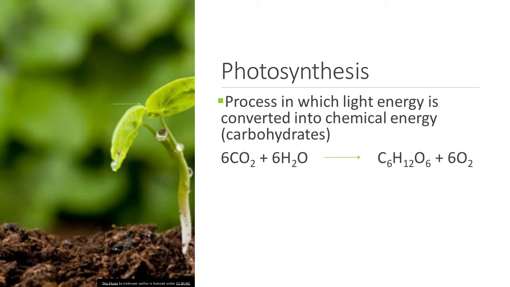The only thing I want you to have in your notes from this slide is that photosynthesis is the process where we take light energy, usually sunlight, and convert it into chemical energy. I have carbohydrates in parentheses because one of the products is C6H12O6, that is glucose. Glucose is a sugar, which is a carbohydrate. So when we produce chemical energy, it gets produced and stored in the carbohydrate, or the glucose.